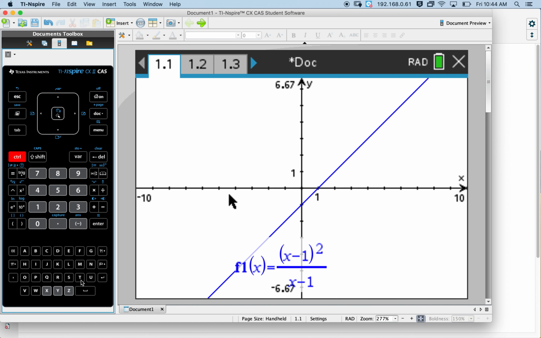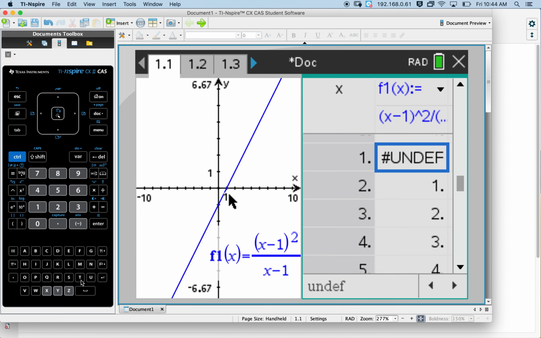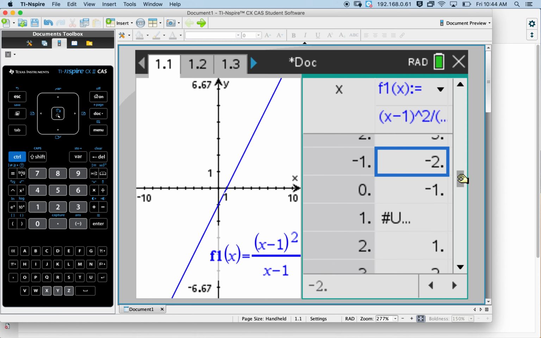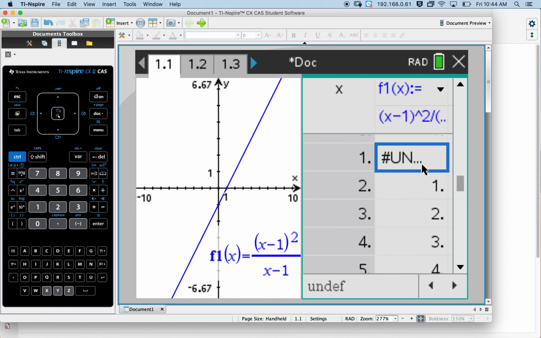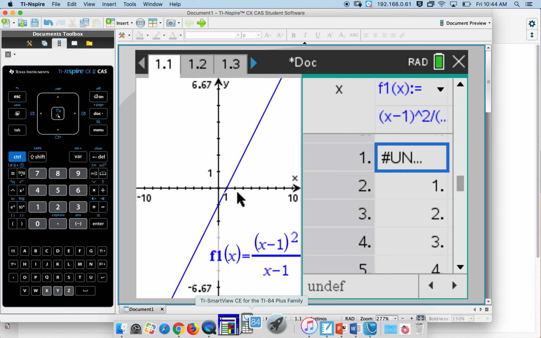I'm going to look at the table. So on the Inspire, if you hit Control T, you can see the table. And I can see that at 1, my function is actually undefined there. That's what that UN means, undefined. So the graph doesn't show it, but really there is a hole when x equals 1.